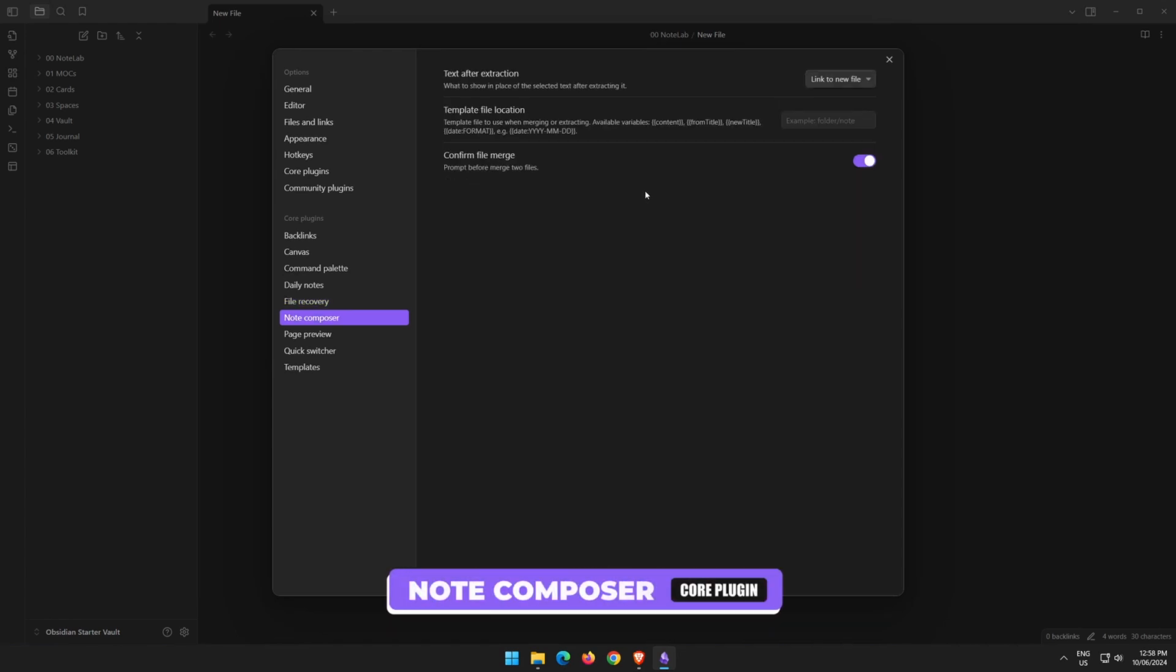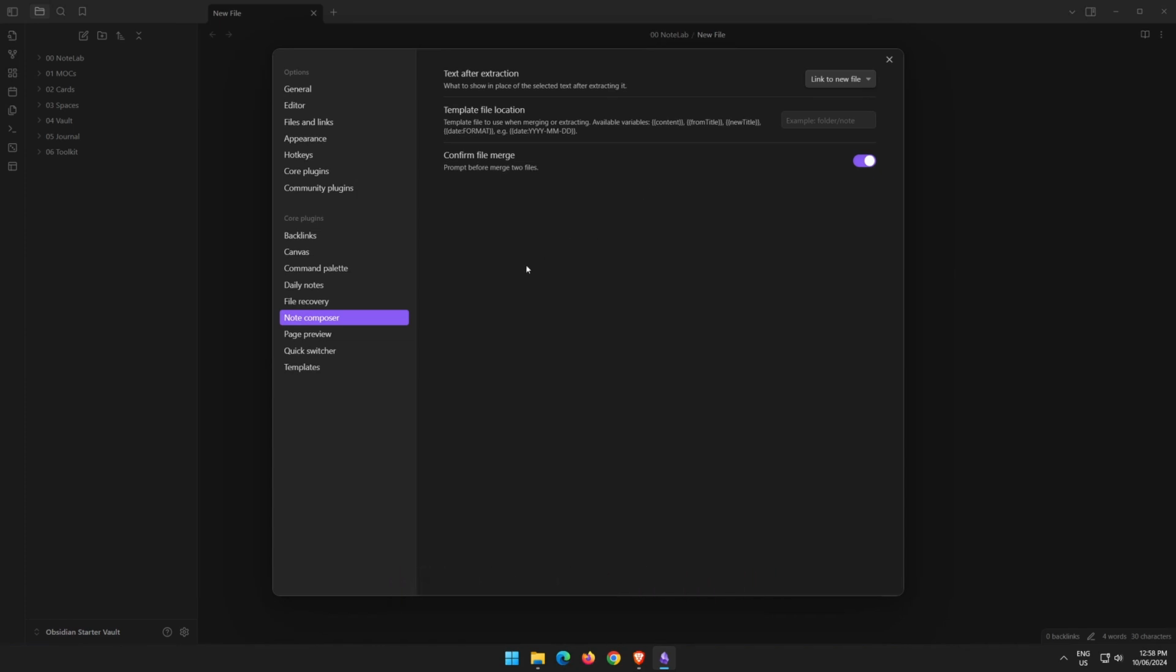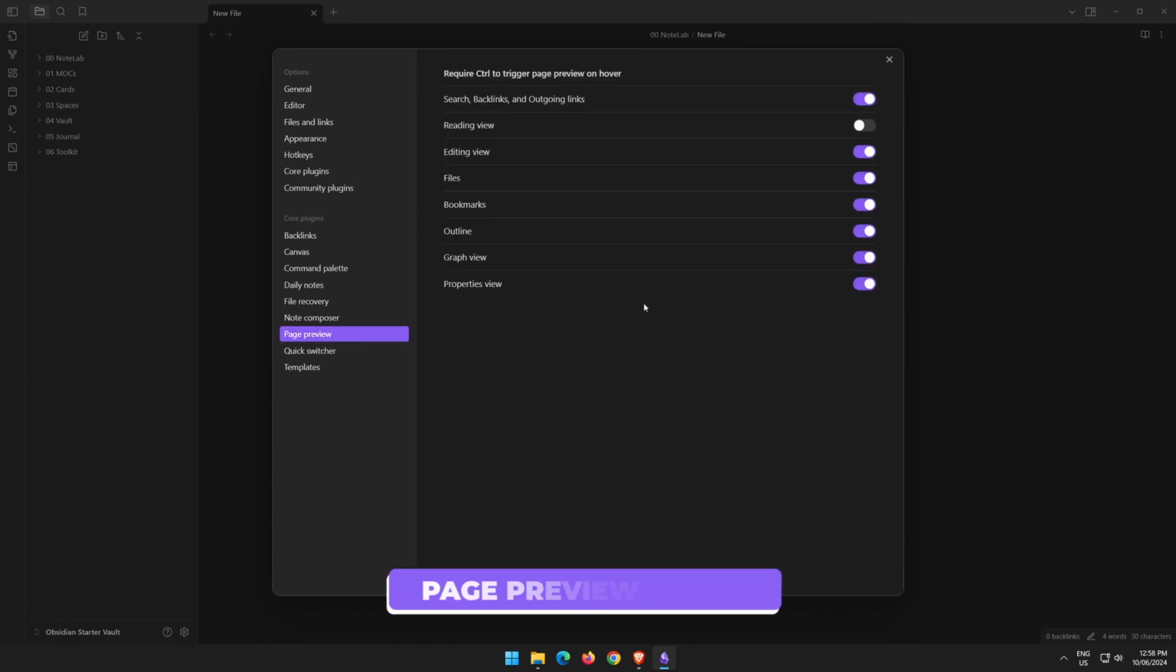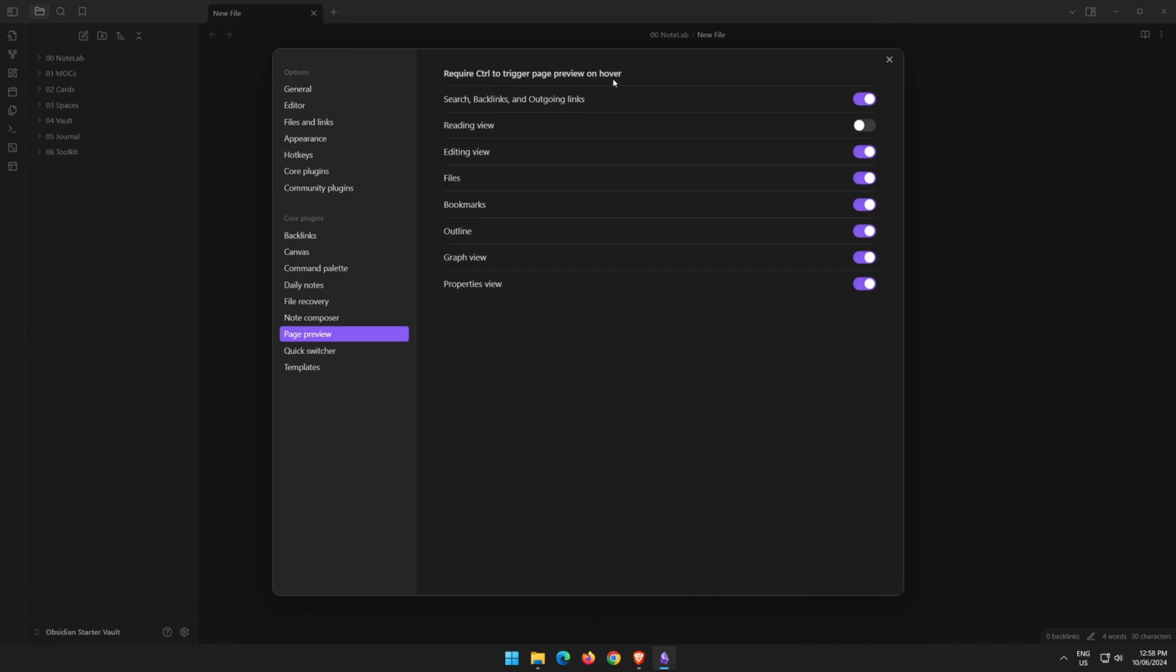Note Composer is another one that I don't tend to use, and this is when you want to merge 2 notes together. So we can kind of skip that for now, go down to page preview. So when you hold control and hover over a link, it gives you a view of that note without having to open the note.